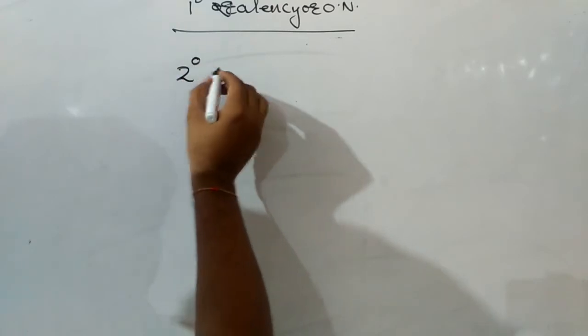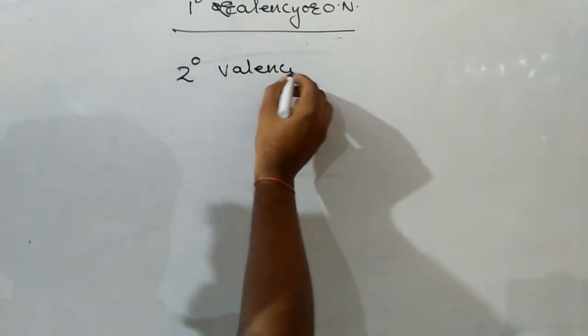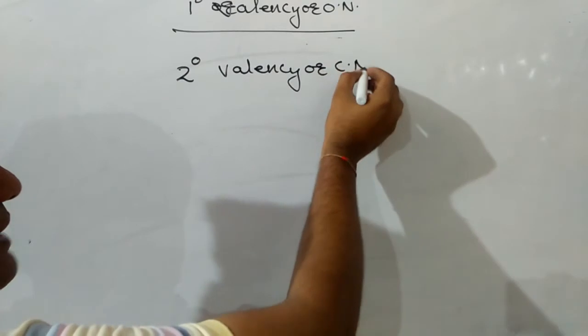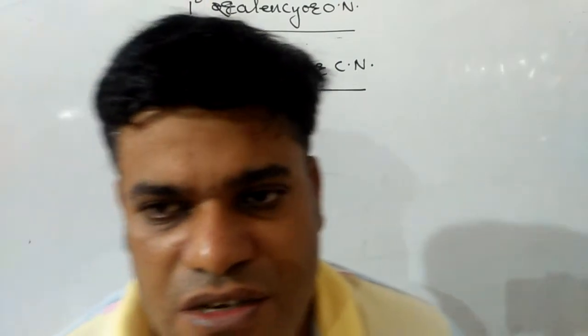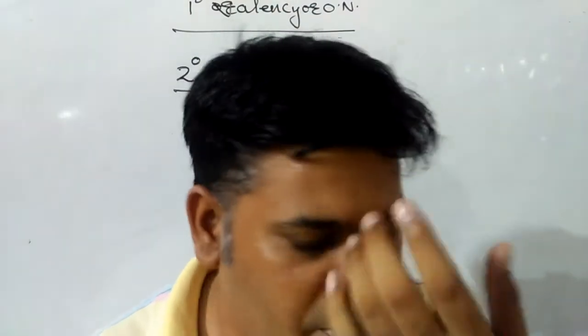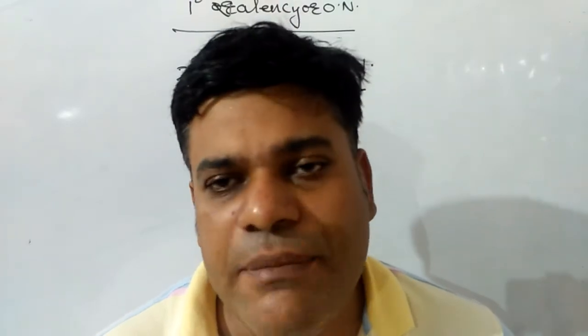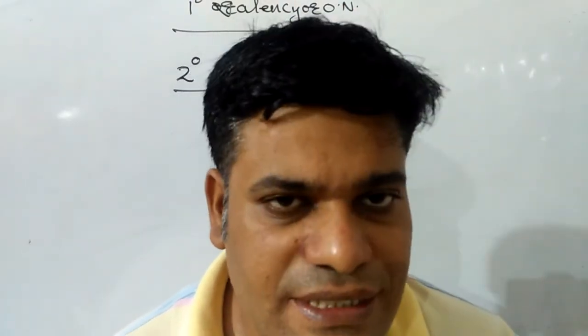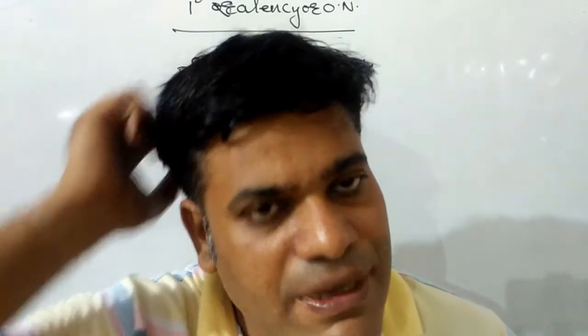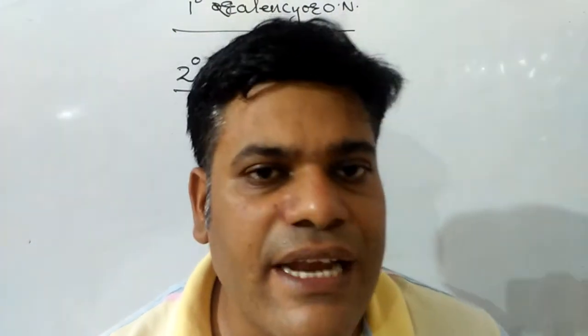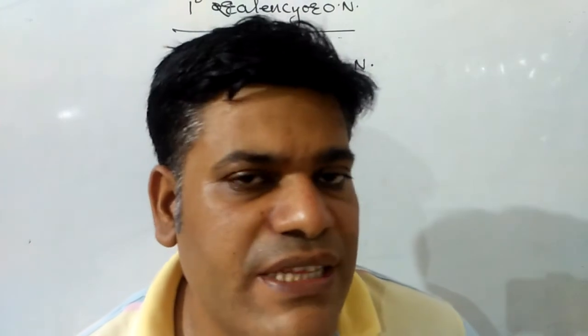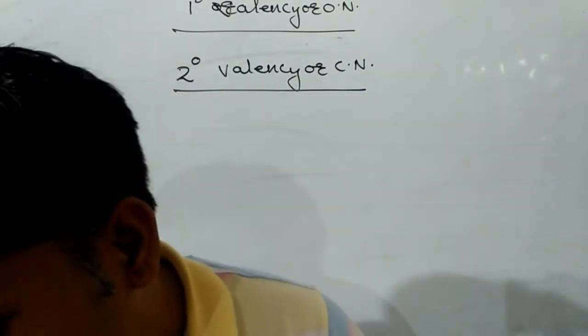Next is the secondary valency or coordination number. It shows the number of donor acceptor bonds formed by the central metal atom, and it can be satisfied by charged as well as neutral ligands. It is generally non-ionizable. It is directional in nature, and it is shown with a thick line or dark line in Werner structure. Now we have to do a few numericals over it.